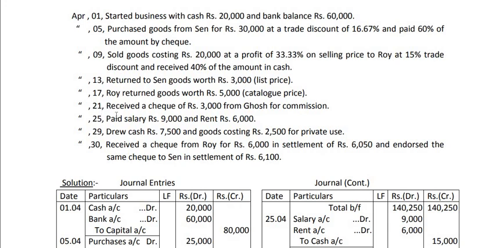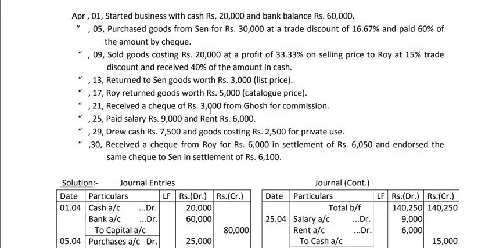On 21st April, received a check of rupees 3,000 from Ghosh for commission. Now here we are receiving a check, so first of all, we have to debit bank account. But what account shall be credited? Whether we shall credit Ghosh account or commission account. Remember, when the name of some income is given, we have to credit the income, not the person from whom the income is received. So Ghosh will not be credited. We will write here to commission account.